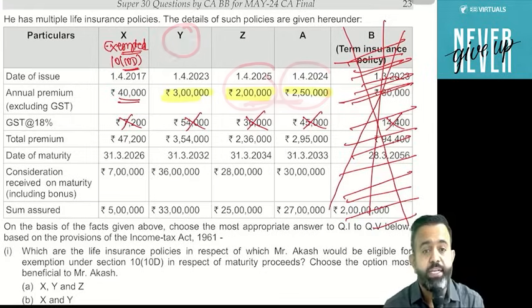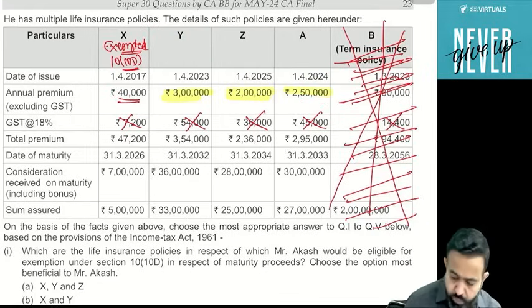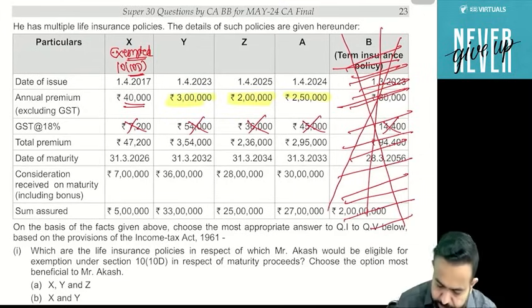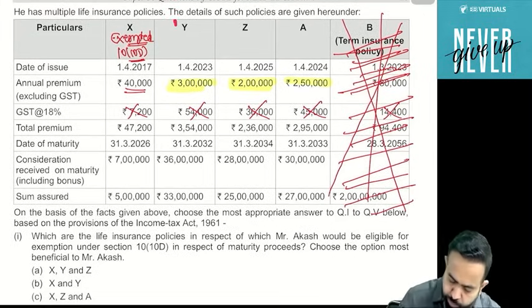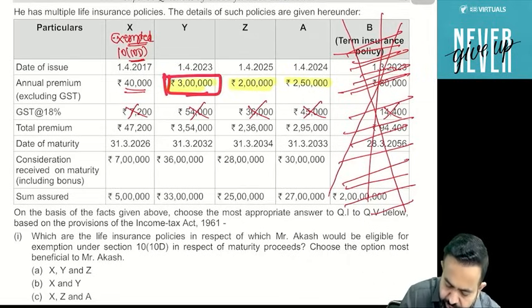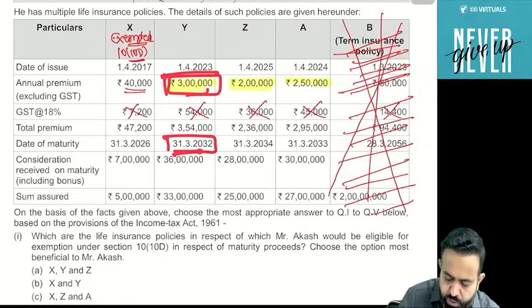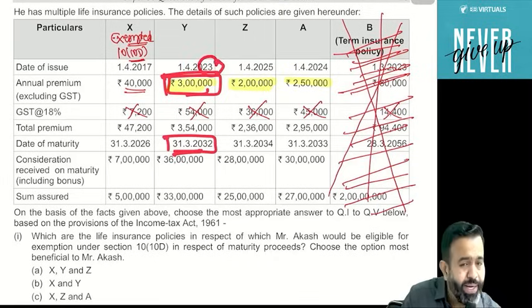Now we will check which is more beneficial. Now guys, just check here. First, suppose Y is taxable, then what will be your taxable amount? Can I say that 3 lakh is the premium you are paying every year, and your maturity will be on 31st March 32 and policy taken on 23. Then for how many years have you paid the premium?